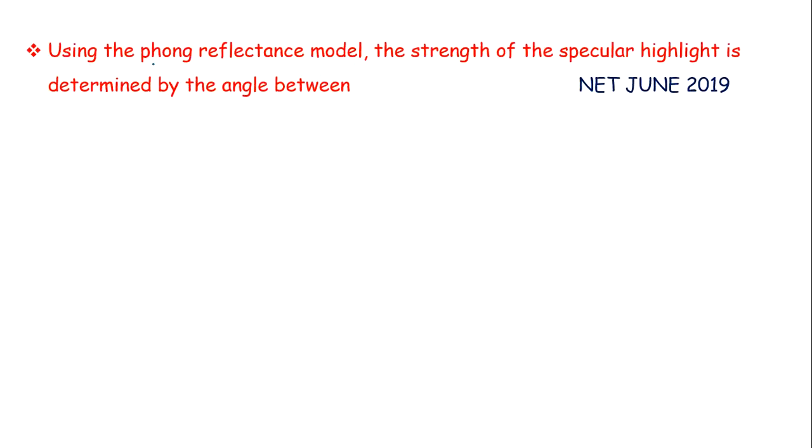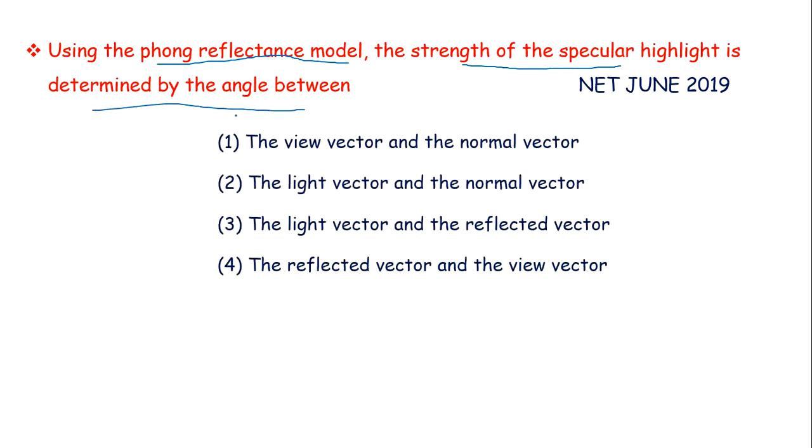Next is, using the Phong reflectance model, the strength of the specular highlight is determined by the angle between, options are the view vector and normal vector. Next is light vector and the normal vector, light vector and the reflected vector, and the view vector. Phong reflection is an empirical model of local illumination. The strength of specular highlight is determined by angle between the reflected vector and the view vector. So right answer will be option 4.